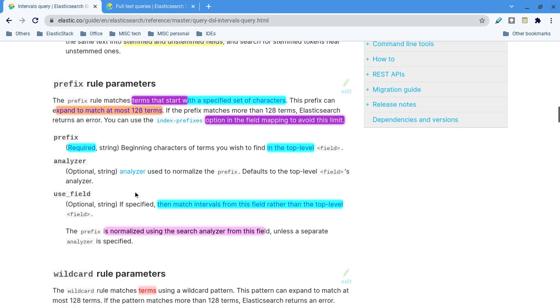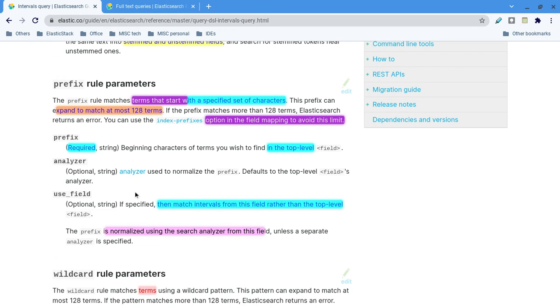Okay, I'll tell you the prefix. The number of terms. By default, what will happen now? We are giving the prefix, right? So with that prefix, Elasticsearch can create 128 different terms, or 128 different intervals. All of those intervals can start with the prefix. That is what the 128 number is.